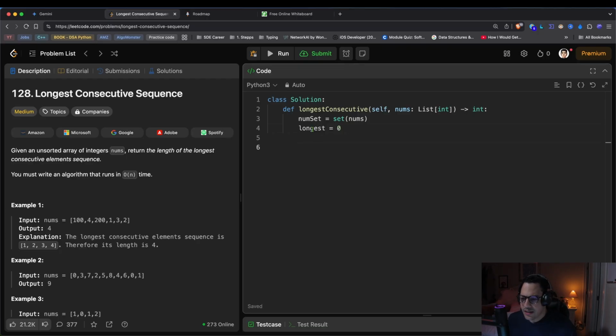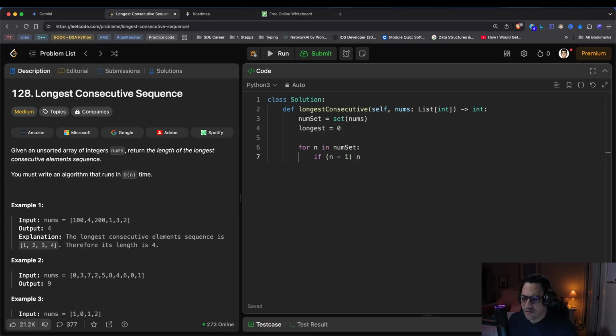So the next thing we need to do here is iterate over our set and see if X is part of the set already. So we're going to keep that short. We're going to say for n in our numSet. Now we need to check if n-1, and I'm going to put these in parentheses here just to remember this is an operation we're doing. If n-1, we can check in constant time in our set.